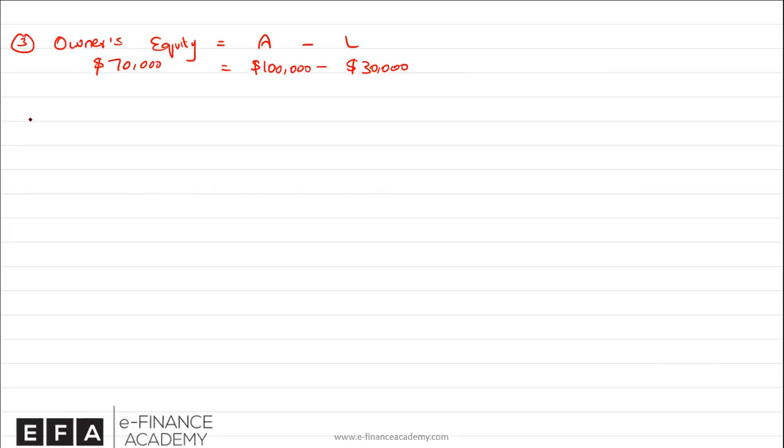Another way, if we break it down, equity is made up of contributed capital, which is the money that the owners have contributed. So let's suppose the equity here is $70,000. Let's suppose the owners invested $50,000. So the owners had contributed or injected $50,000 into the business.